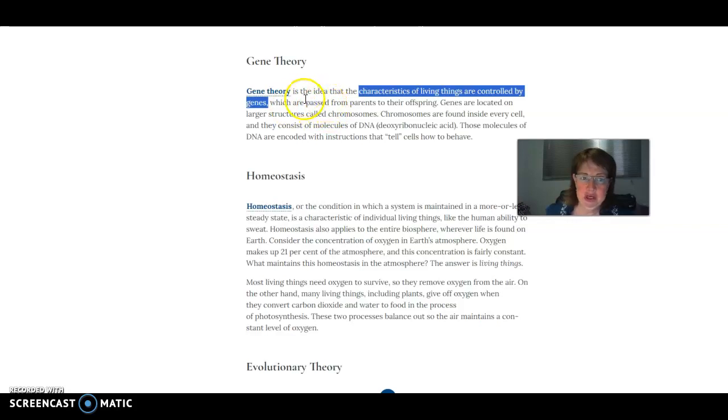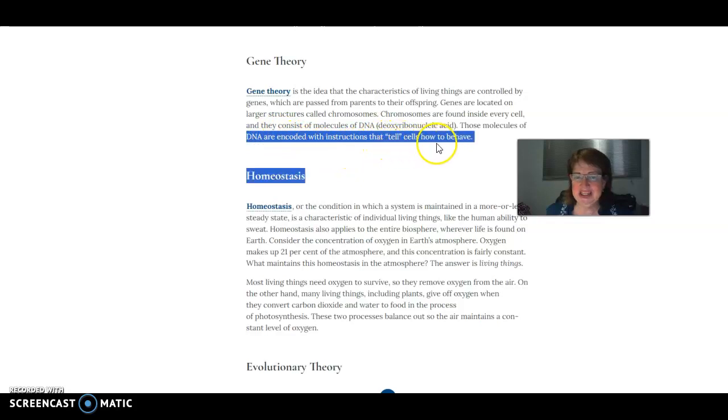Point 1. Point 2, passed from parents to offspring. Point 3, genes are located on chromosomes. Point 4, chromosomes are found in every cell, well, almost every cell. Point 5, they consist of DNA. Point 6 is, the DNA encodes the instructions to tell the cells how to behave.